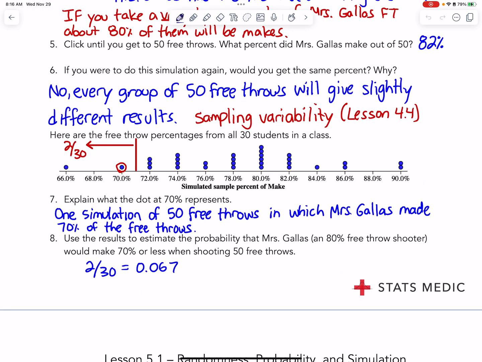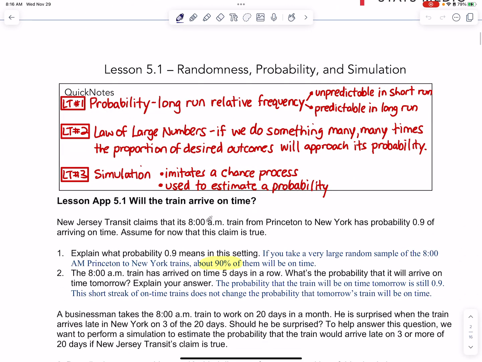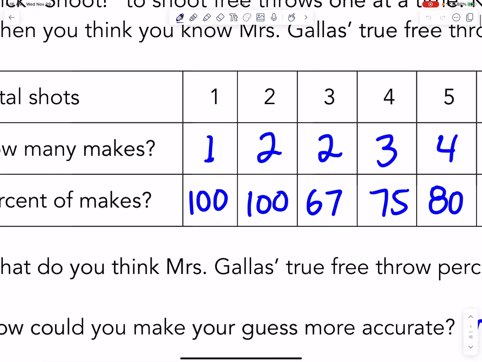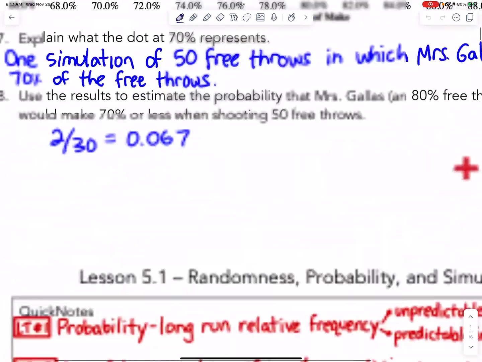All right, so the concepts that we went over today were, first of all, probability. Probability is a long run relative frequency. In the short run, it's unpredictable. In the long run, it's predictable. That's why in the short run, when Miss Gallus was an 80% free throw shooter, the first couple shots really did not represent what her actual probability was. And then as we went further and further, you saw it got closer and closer to 80%.